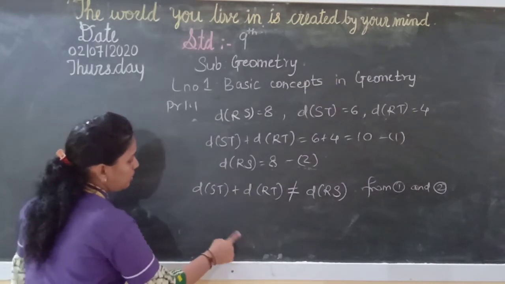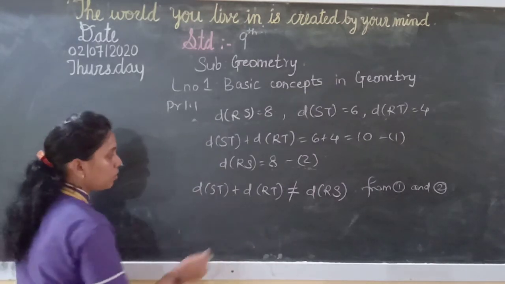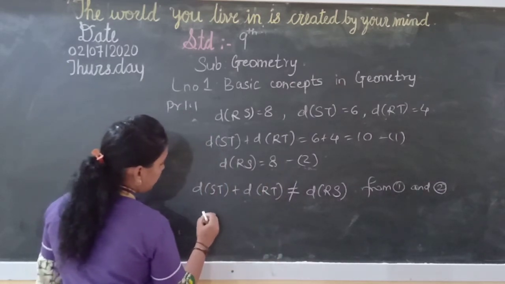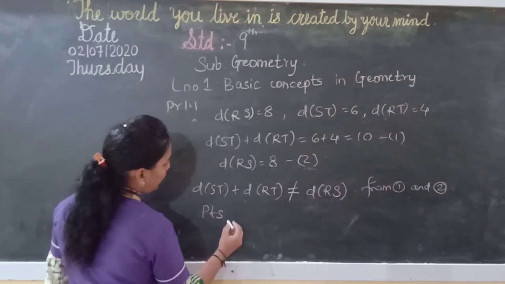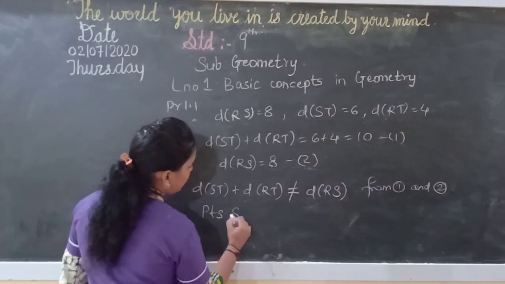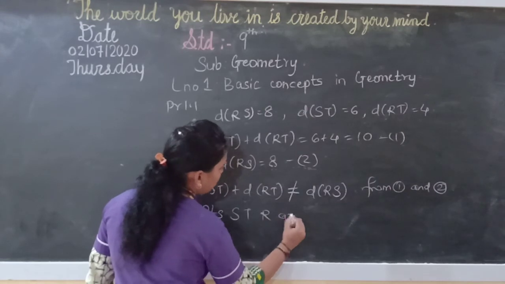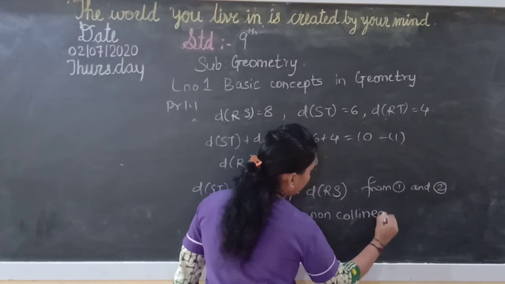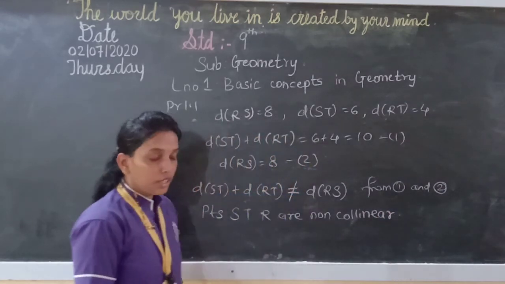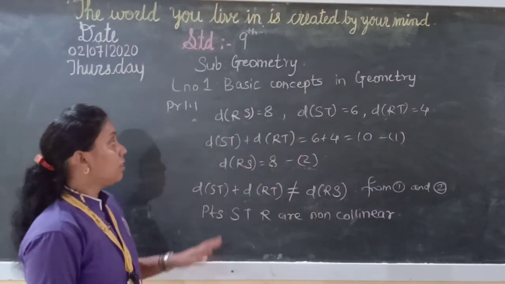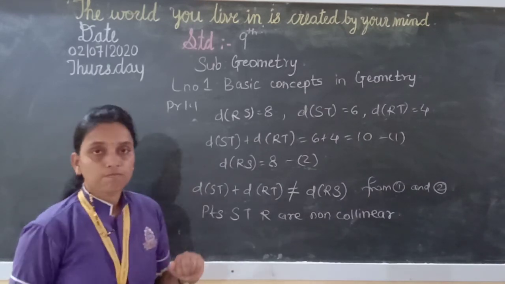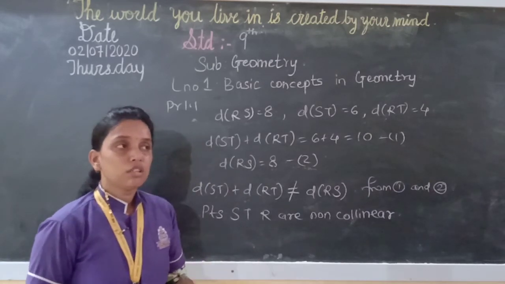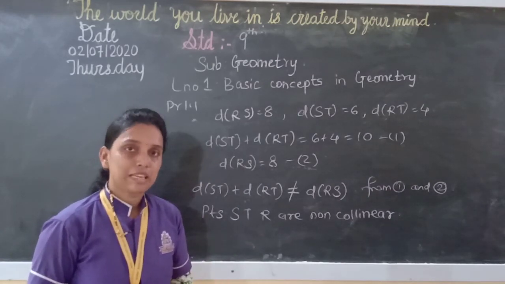Now, as it is not equal to RS, these two sides are not equal, so you can write points S, T and R are non-collinear. So in this way you can solve the remaining sums and see if they are collinear or not. Collinear means all the points will lie on the same line.